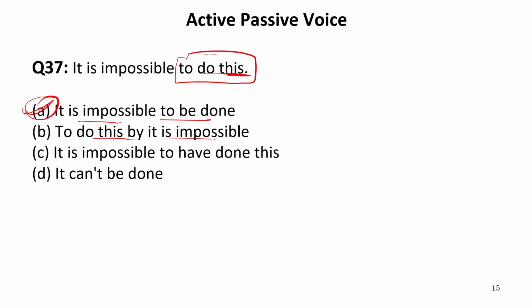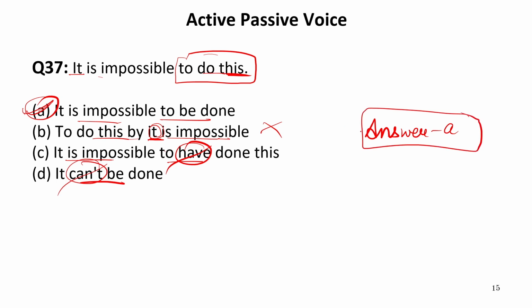To do this by it is impossible. Now "by it", we do not have "it" as the subject or the agent. In fact, it is again an object over here. So this is incorrect. It is impossible to have. Now we do not want "have" in our sentence. It can't be done. "Can't" is a modal, which is not required at all. So the correct answer is A, that is, it is impossible to be done. So this is absolutely the correct answer.